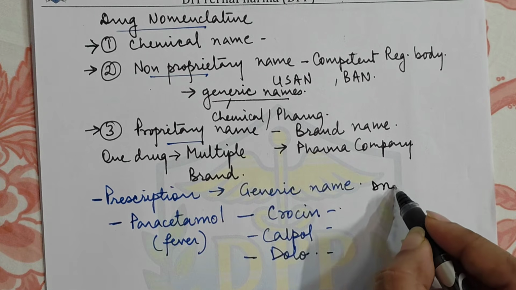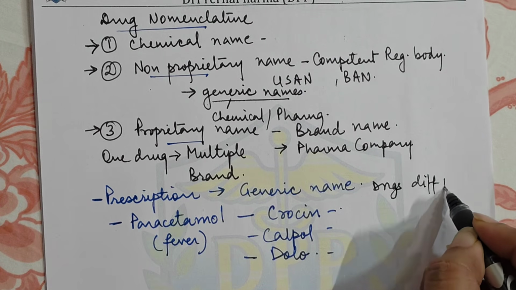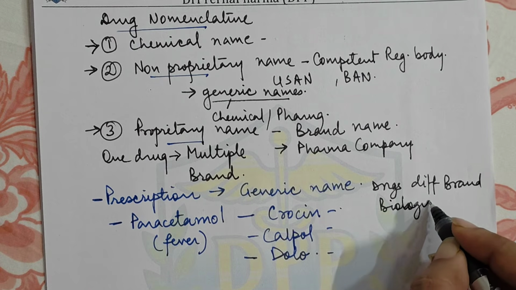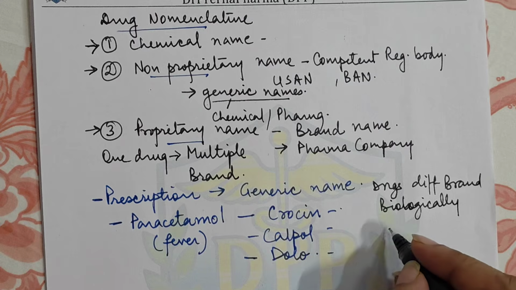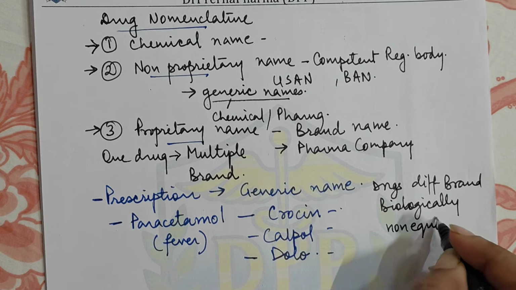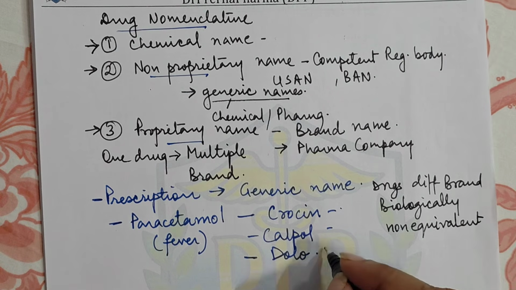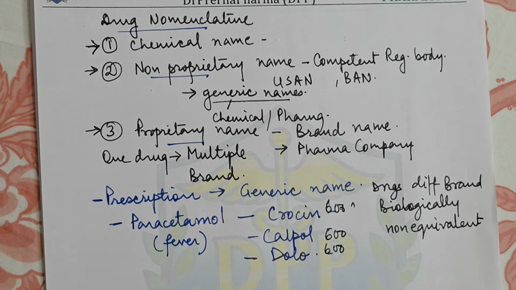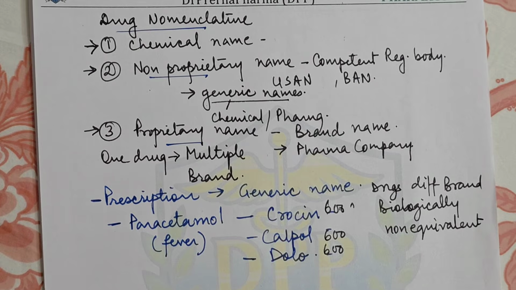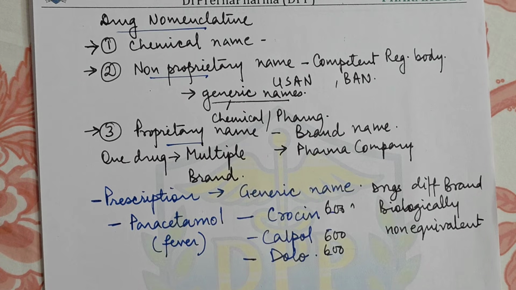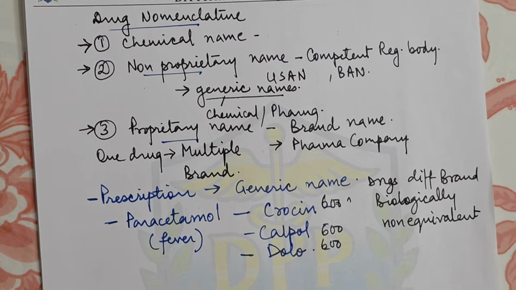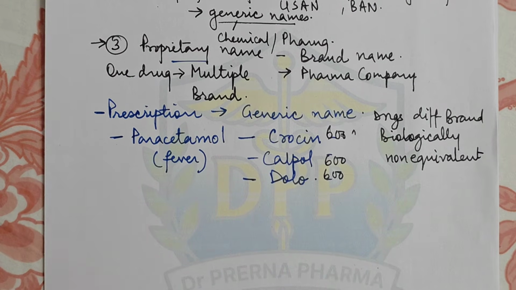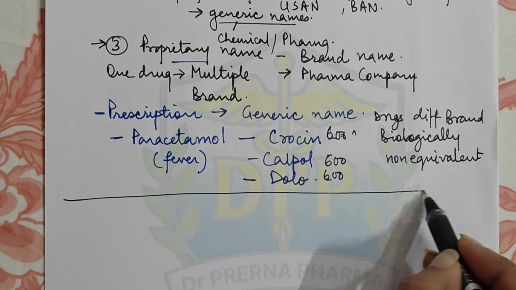Usually drugs with different brand names may be biologically non-equivalent. That means Dolo 600 and Calpol 600 and Crocin 600 may not have exact 600 milligram of paracetamol inside them. So there may be a difference in the composition, making them pharmacologically inequivalent and biologically inequivalent drugs. Okay. So this was about the drug nomenclature.